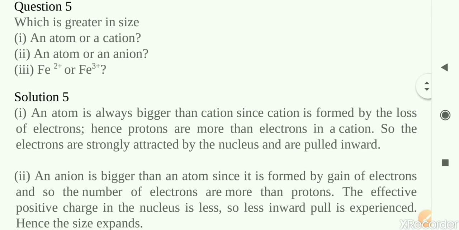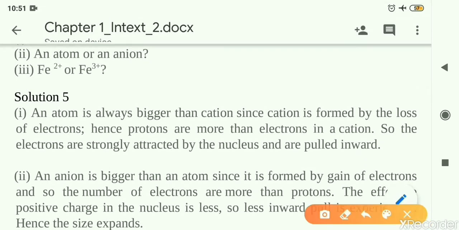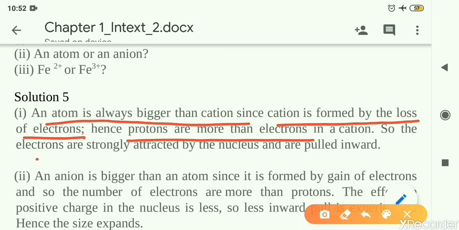Question number 5. Which is greater in size? This is also an exception. Atom or cation? Always you have to see that atom is always bigger than cation. Why? Because cation is formed by the loss of electron. Cation is a positive ion, it has a plus charge. So because cation is formed by loss of electron, protons will be more than electrons. As a result, electrons are strongly attracted by the nucleus.